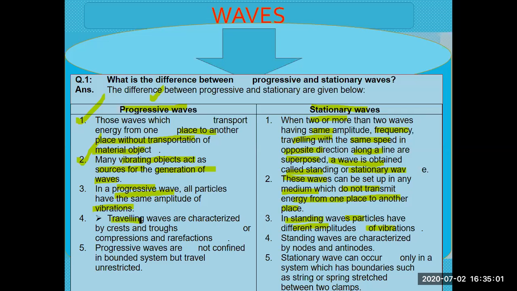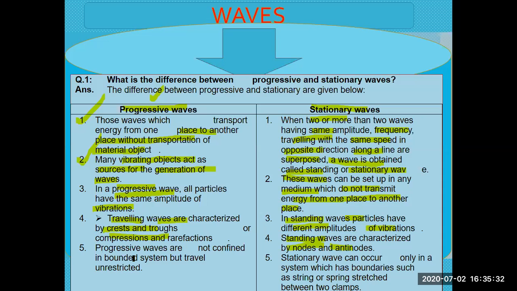Traveling waves are characterized by crests and troughs, compressions and rarefactions. But standing waves are characterized by nodes and antinodes. Nodes are points on the standing wave where the vibration of the particle is zero, and antinodes are where the particles of the medium have maximum amplitude.